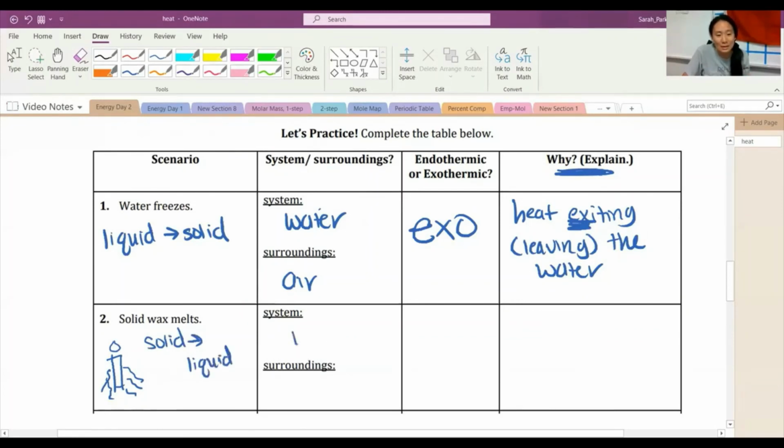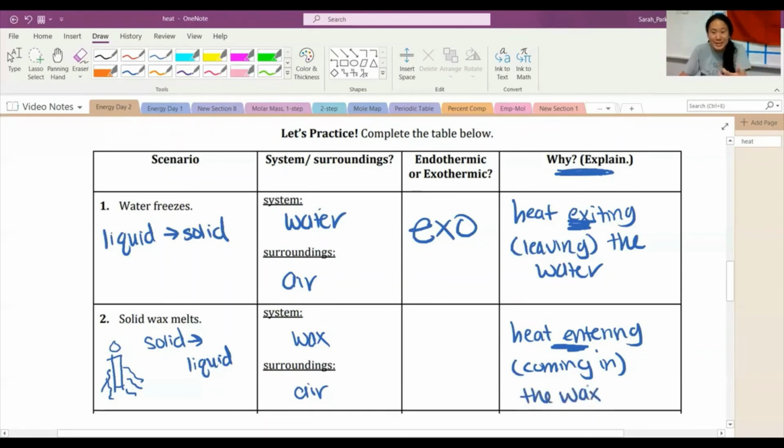The wax is the system, and the air surrounding it is the surroundings. Why would our wax melt? It melts because it's getting hotter and hotter, like the candle is burning. So heat is entering, coming into the wax.